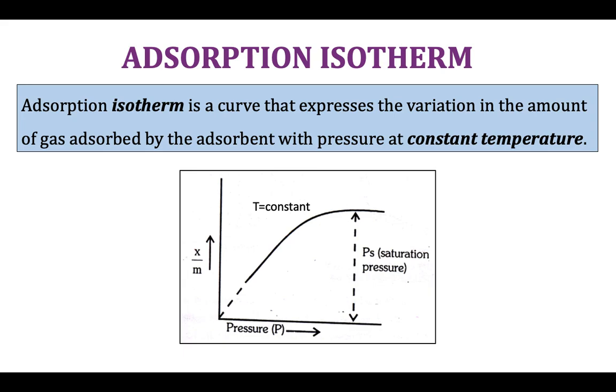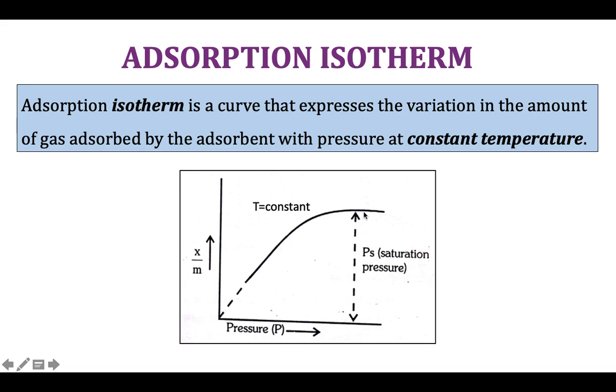So when the pressure of the gas is increased, the system will tend to nullify the effect of that change by favoring adsorption of more gas molecules on the adsorbent surface. From the graph, it is seen that the x by m ratio eventually reaches a maximum value at a certain value of pressure. This pressure value is called the saturation pressure.